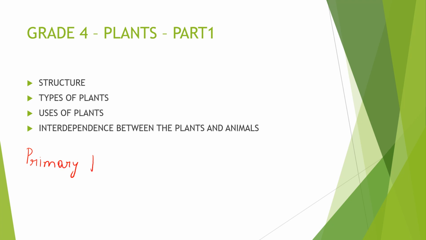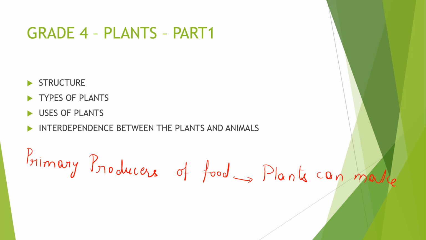It is very important to understand this concept of plants being called the primary producers of food. It means that plants can make their own food. What is it? Plants can make their own food. So, how can plants make their own food? Think. I know most of the kids actually know about this concept called photosynthesis.